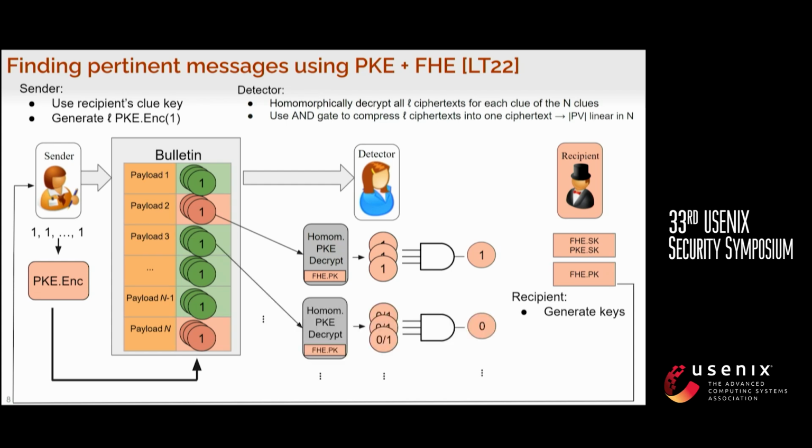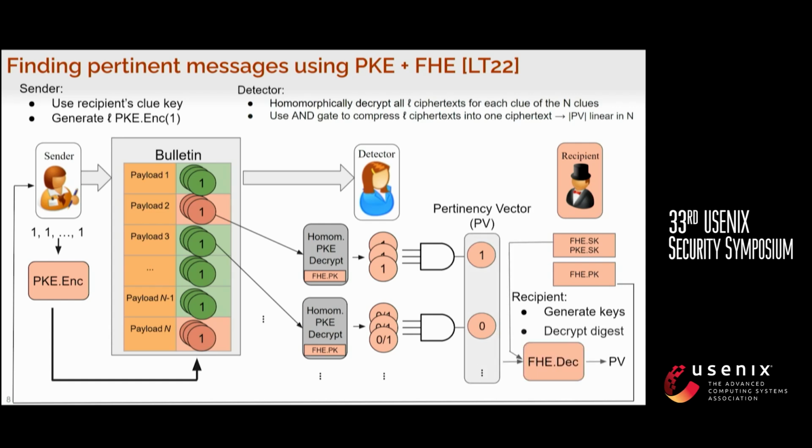For the impertinent messages, after homomorphic decryption, it will get 0 or 1 with probability half. With an AND gate, you will get 0 with high probability. After getting all these M bits for M messages, you obtain a pertinency vector. If the recipient can see this vector, it will find out which messages are pertinent to them, which are indicated by 1, and which messages are impertinent to them, which are indicated by 0.